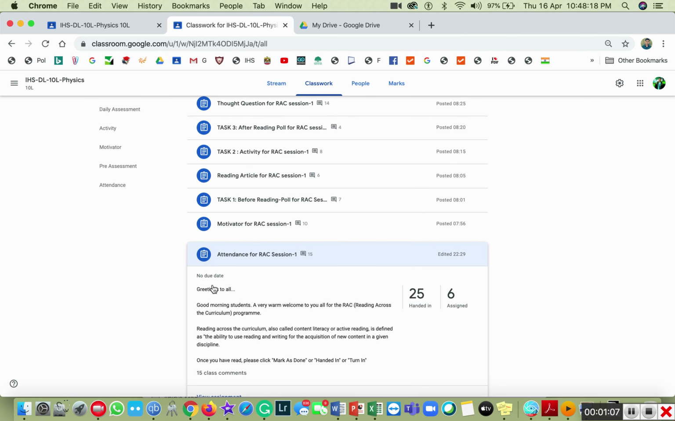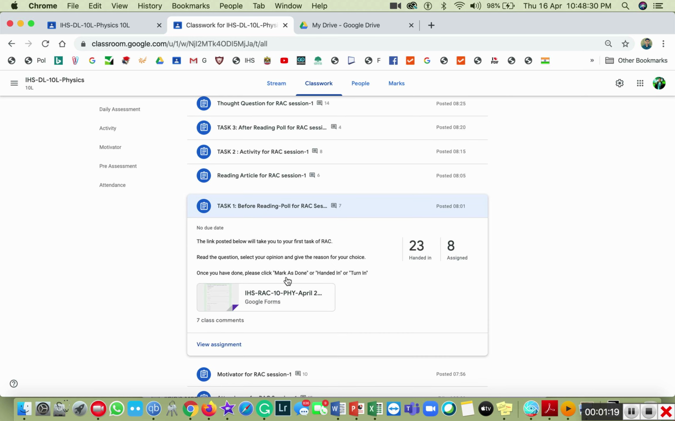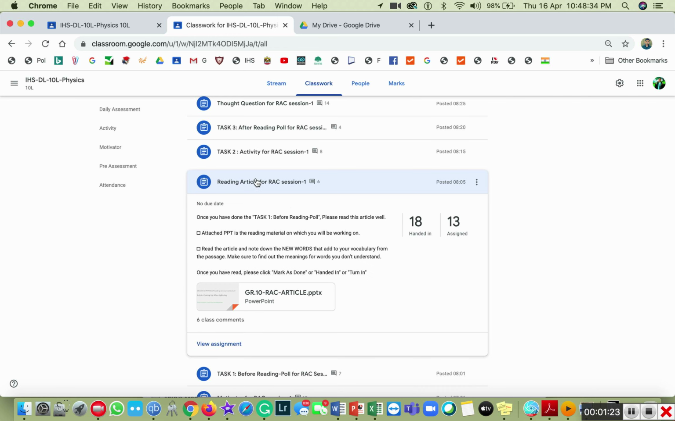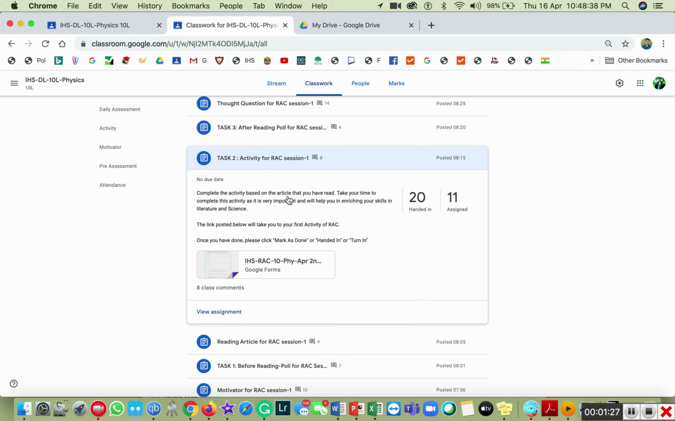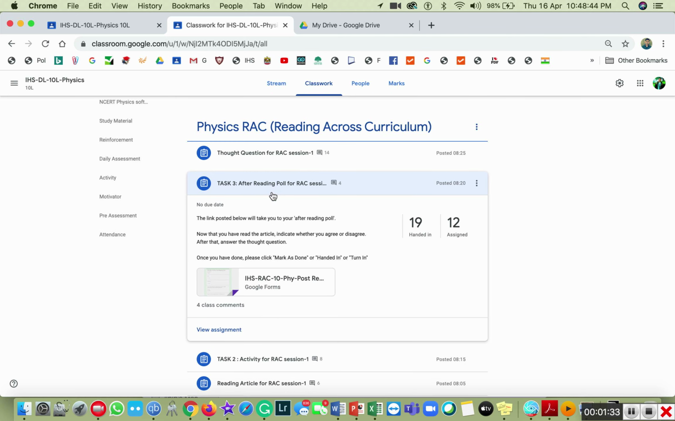Here we can see the greetings, and this is a wish, and this is a brief intro for RAC. Then we can see the motivator, and the video is attached. Then this is the pre-assessment, which means before reading poll, and this is the reading article, that is a PPT. Then these are the activity questions, that is in the Google form, and we can see the response in Google Drive. And this is the after reading poll, like daily assessment DA.